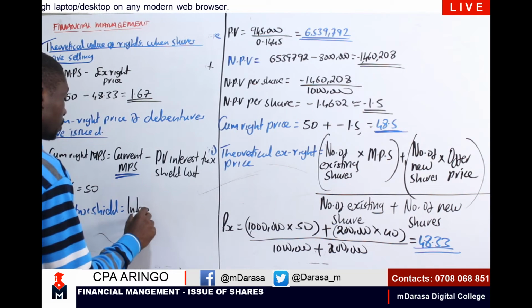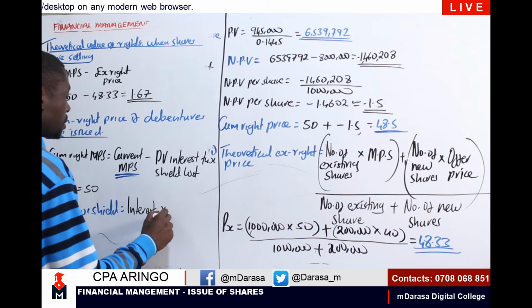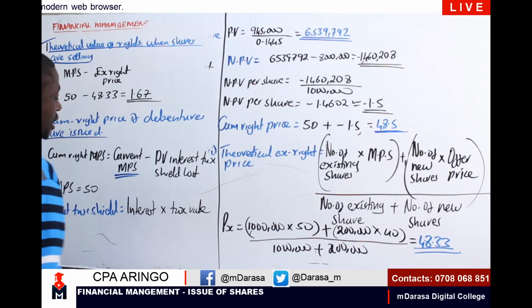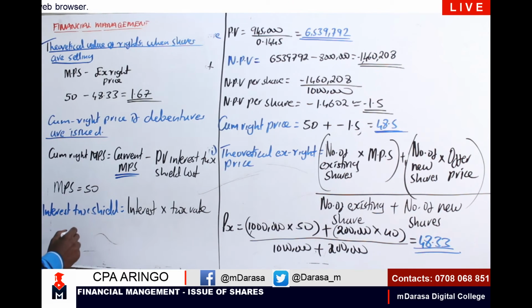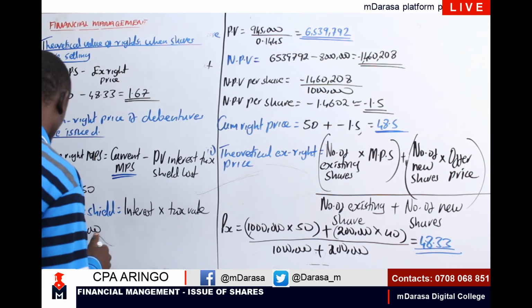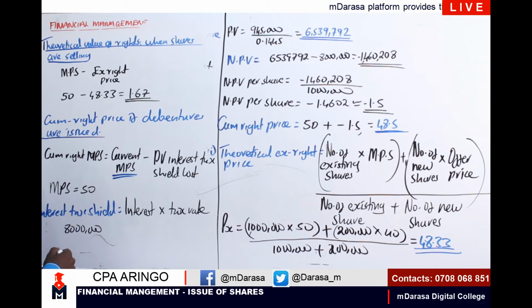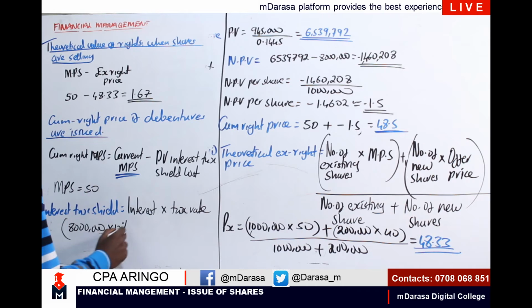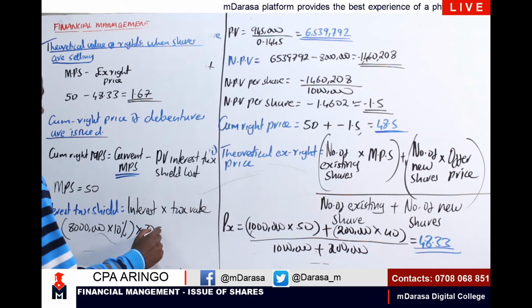Interest times our tax rate will give us what? Our interest tax shield. So therefore, in our case, what was our interest? We were told that we are going to redeem the debentures, the 8 million, that is what we need to raise, and these debentures will attract an interest of what? 10%.